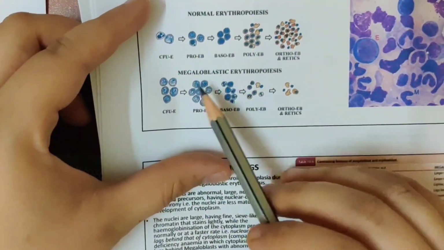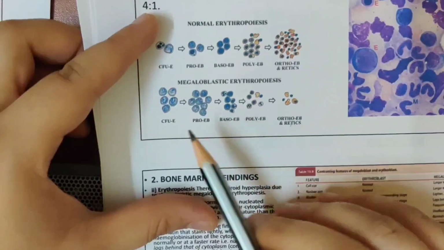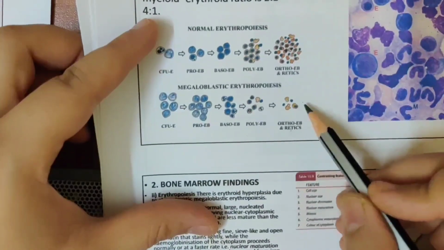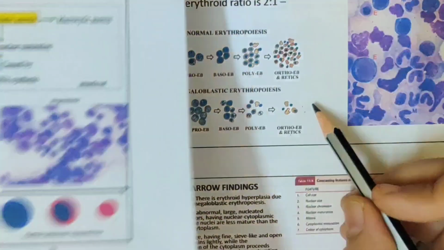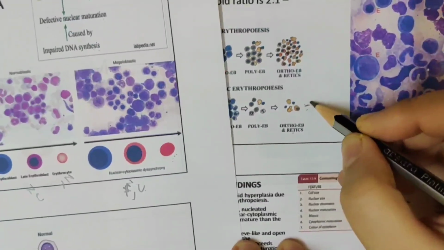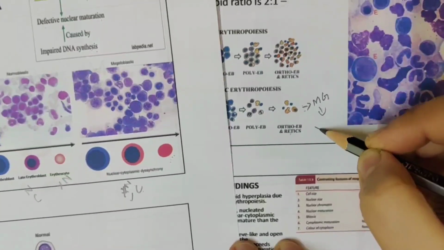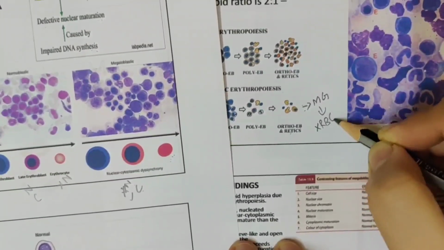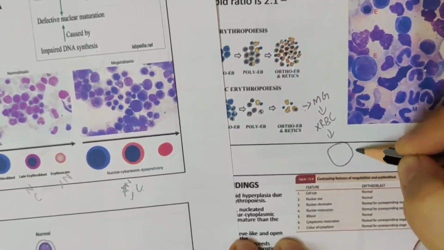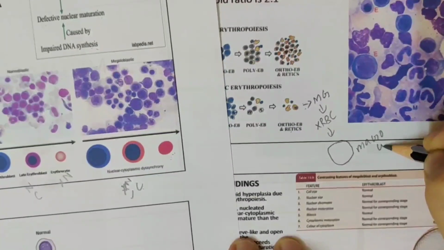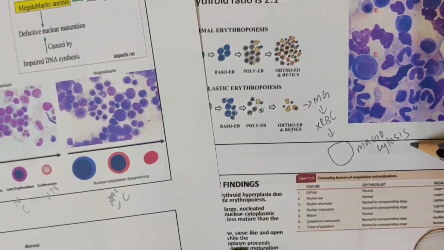In megaloblastic erythropoiesis, what happens? You see all these cells forming, right? In these, the last forming cell is a megaloblast. If these megaloblast cells are abnormal, if you have a defective megaloblast forming here, these will cause defective RBC formation. Here these RBCs will be so big. So this is known as macrocytosis. Okay, large cell. So macrocytosis.